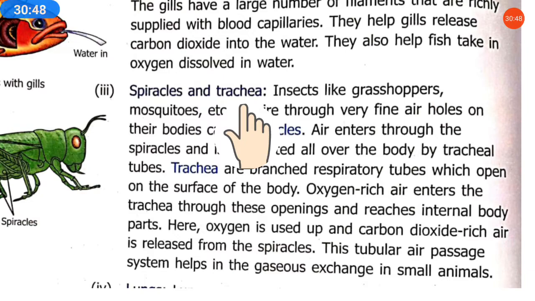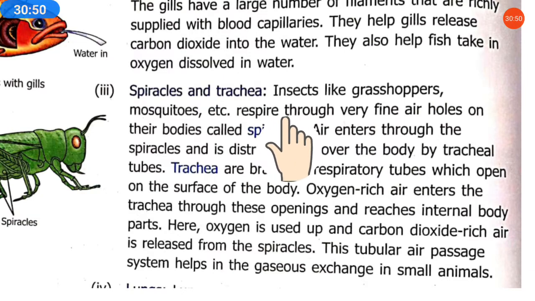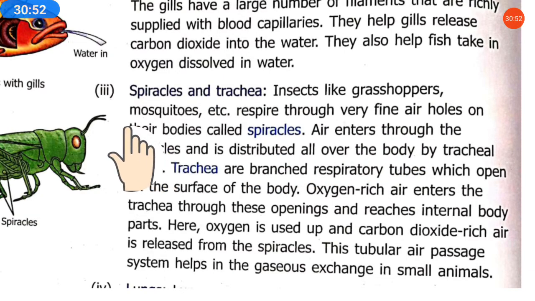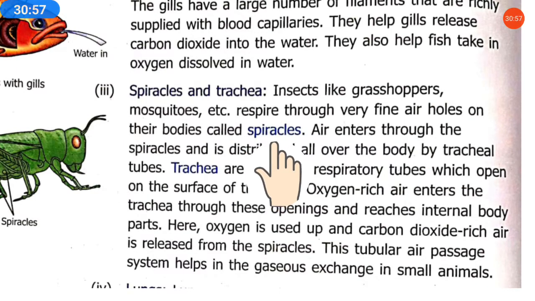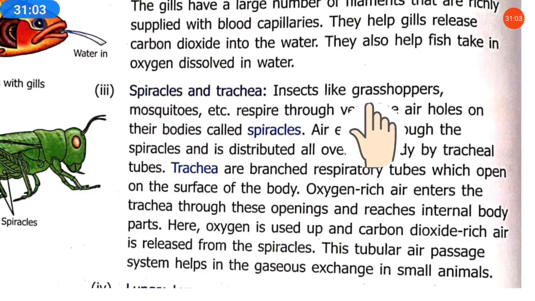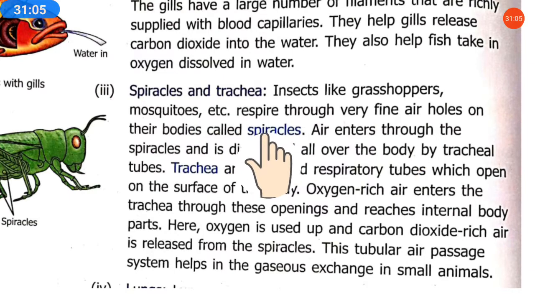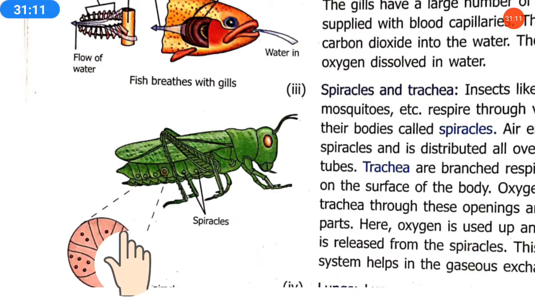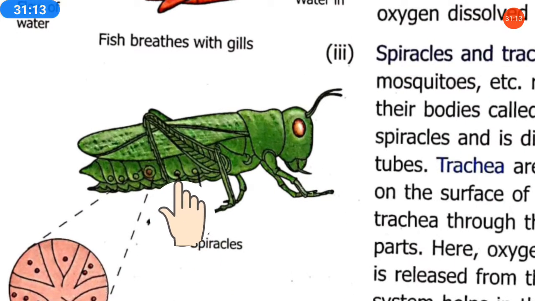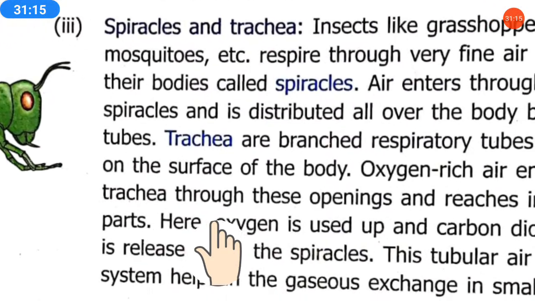Now, in which type of animals is this there? Insects like grasshoppers, mosquitoes, etc. respire through very fine air holes on their bodies called spiracles. A spiracle is a special hole in their body. Insects like grasshoppers and mosquitoes have a special hole in their body at this part, which is what? Spiracles.